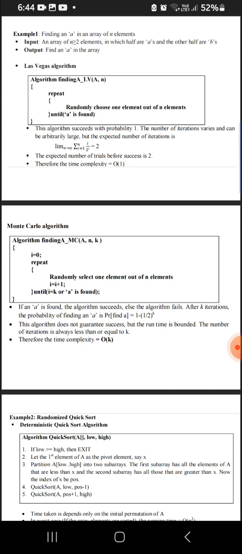Here also we are finding A from the elements, with exactly the same setup, half A and half B. Here i is equal to 0 and we repeat: randomly select an element out of n elements.